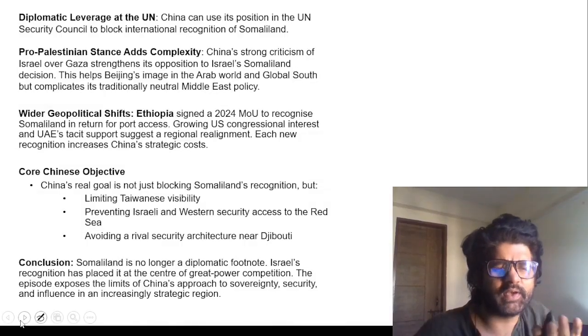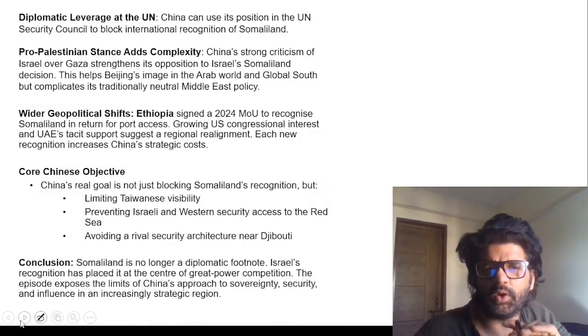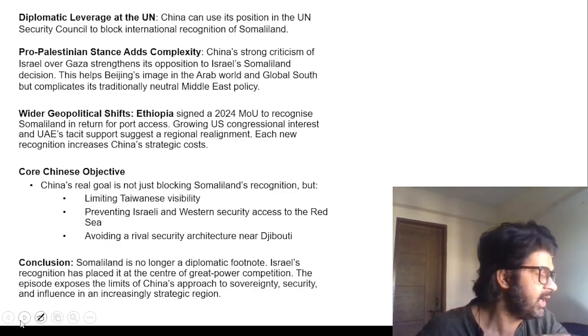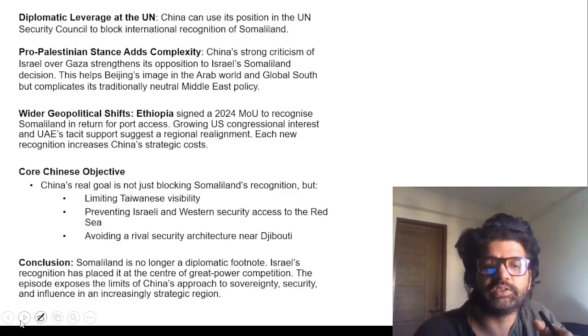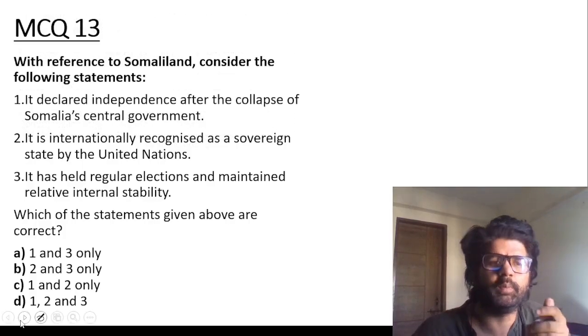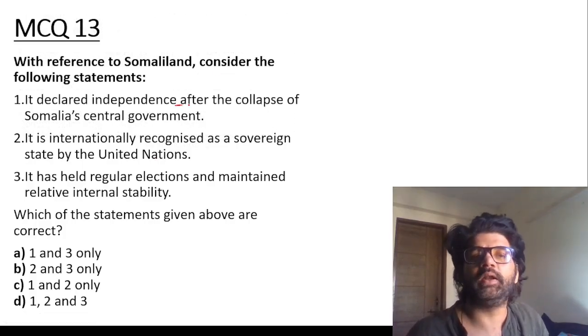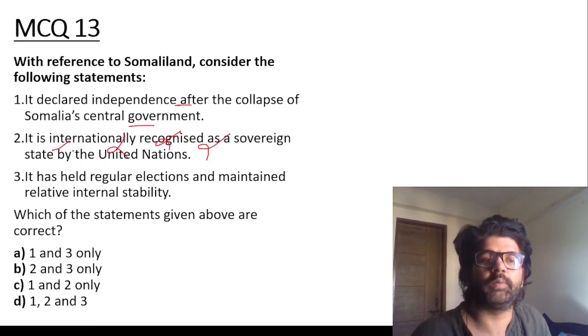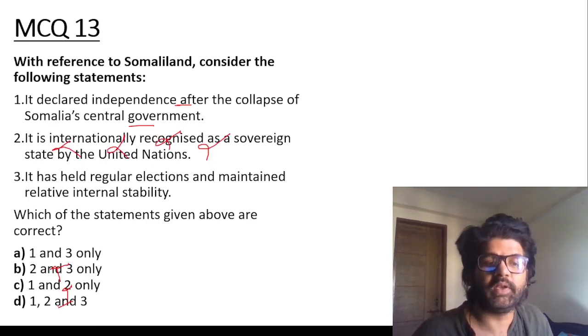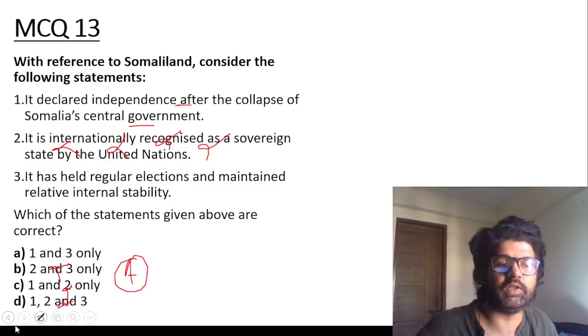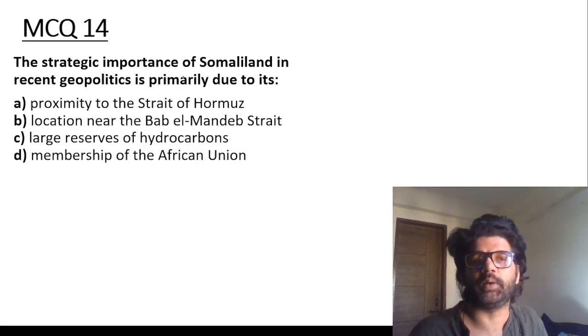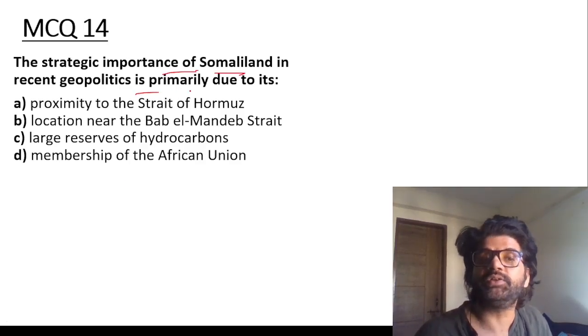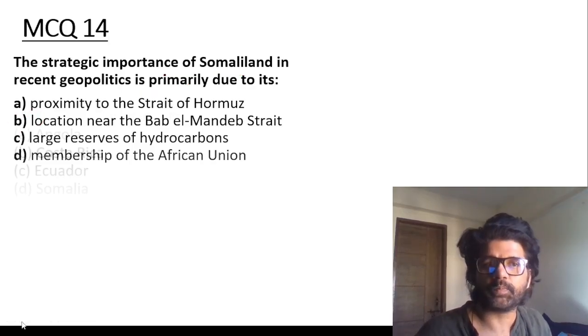The article is saying that China has to cool down a bit and not escalate, because they are known for their neutral policy, and here they are going towards one side. Now, with reference to Somaliland, it declared independence after the collapse of Somalia's central government. Yes, it is not internationally recognized as sovereign by the United Nations. That's what I told you. So eliminate the second, and you will get the answer A, 1 and 3 only. Option elimination works like a charm. Strategic importance of Somaliland in recent geopolitics is primarily due to its location near the Bab al Mandab Strait.